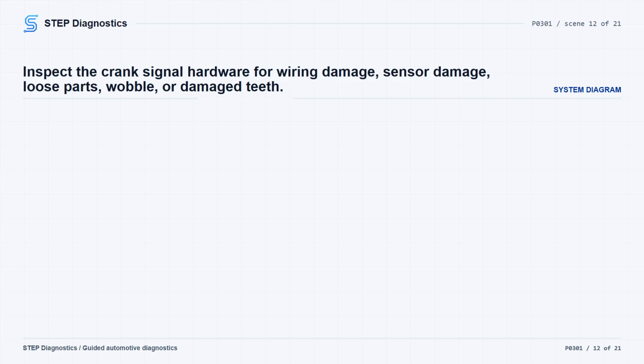Then inspect the crankshaft pulse wheel, crank pulley, and CKP sensor area for damaged teeth, wobble, looseness, or sensor damage. If the CKP sensor, pulse wheel, or crank pulley is not okay, repair as needed, confirm correct CKP installation, reset cam, and carry out misfire monitor neutral profile correction with the scan tool.